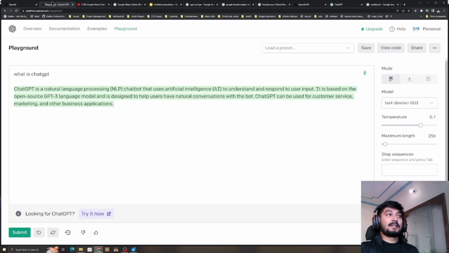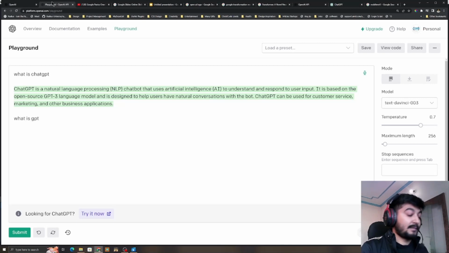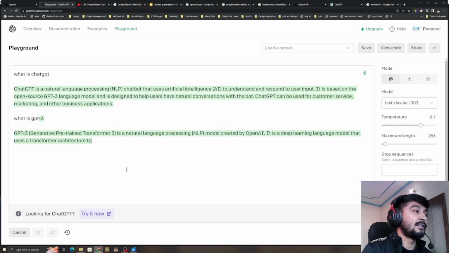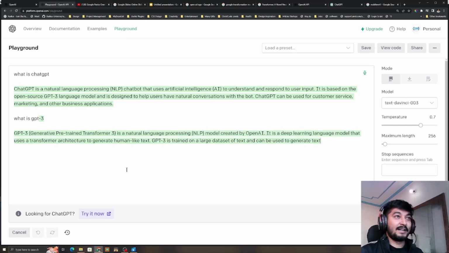Anyways, so this is about the natural language processing model. Now, what makes this thing unique is GPT. So let's ask AI about it. What is GPT? Oh, sorry, it does not like question marks and all. Okay, let it reply. GPT, generative pre-trained transformer. Okay, this is where it gets interesting.